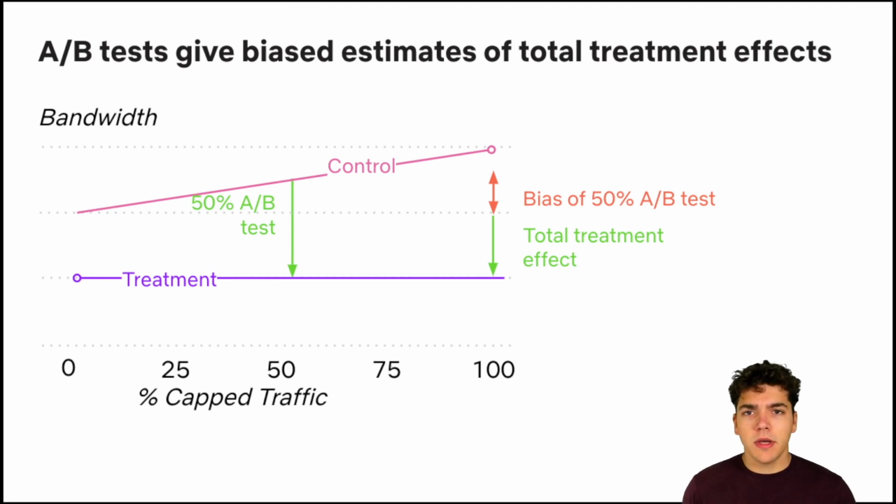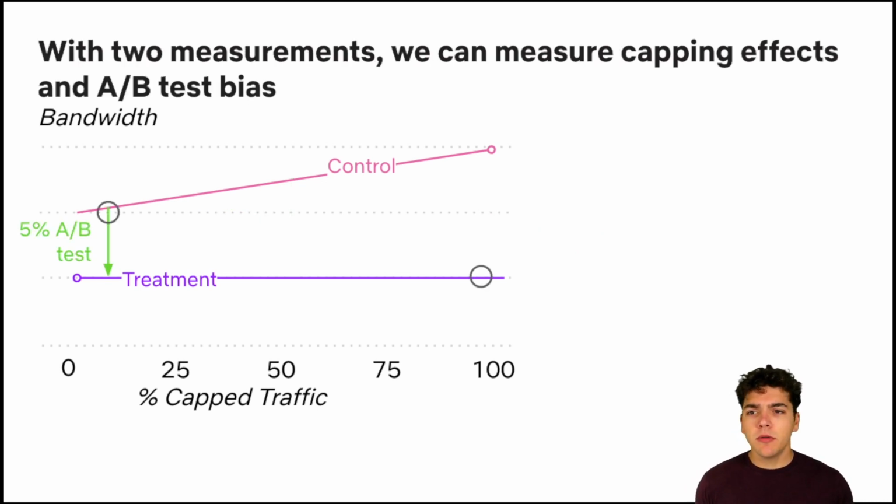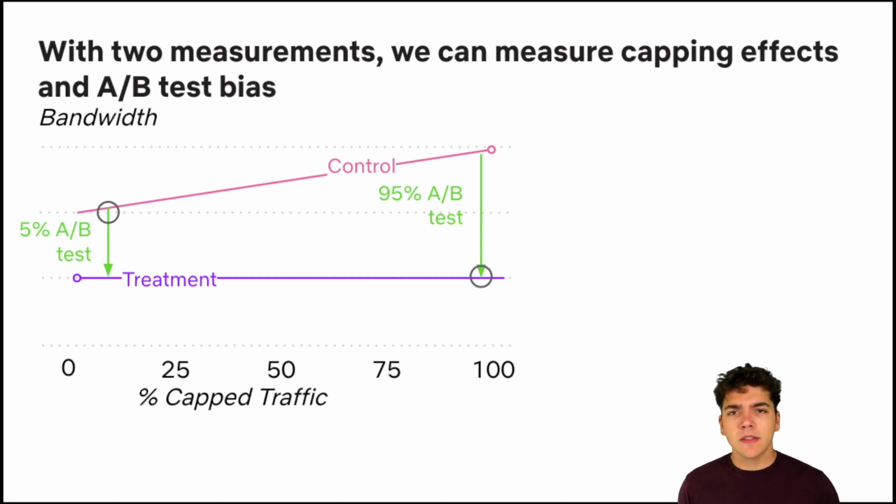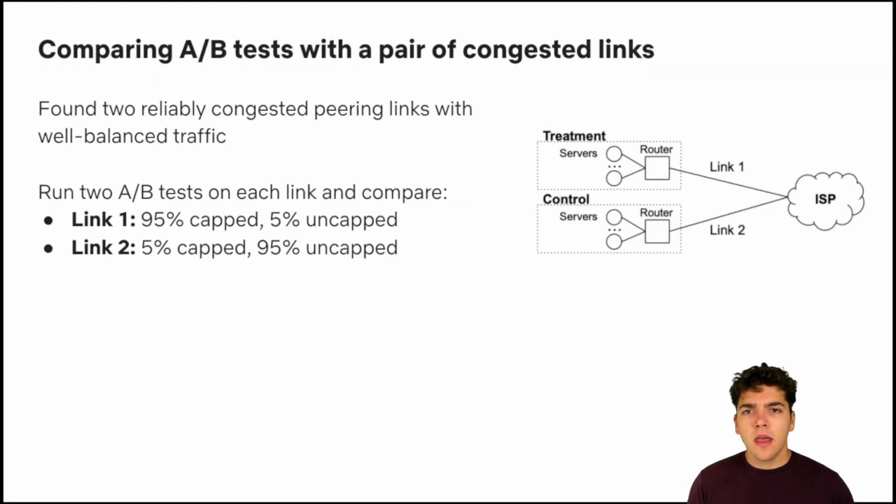But if we do want to measure the total treatment effect, we need multiple points on this graph. So if we were somehow able to run two simultaneous A/B tests, for instance, an A/B test with 5% traffic capped and 95% of traffic capped, then we could compare these two points, compare these two experiments, and use them to estimate total treatment effects. The problem is that typically this is hard. Typically we don't have isolation between A/B tests, and so we can't run two A/B tests at the same time without impacting each other.